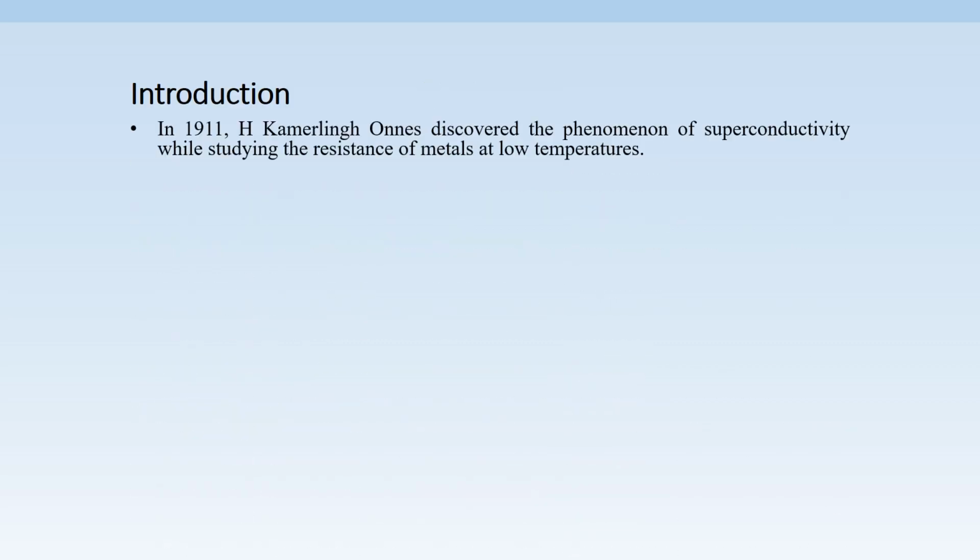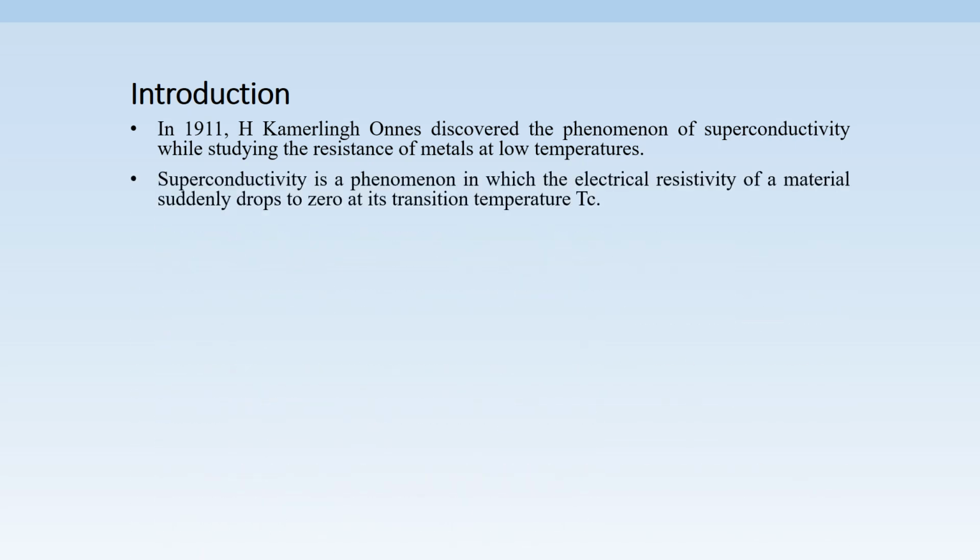In 1911, H. Kamerlingh-Onnes discovered the phenomenon of superconductivity while studying the resistance of metals at low temperatures. Superconductivity is a phenomenon in which electrical resistivity of a material suddenly drops to zero at its transition temperature, or transition temperature is that temperature at which the electrical resistivity of a material reduces to zero. The substances which exhibit superconductivity are called superconductors. In simple words, superconductors are materials that conduct electricity with no resistance.